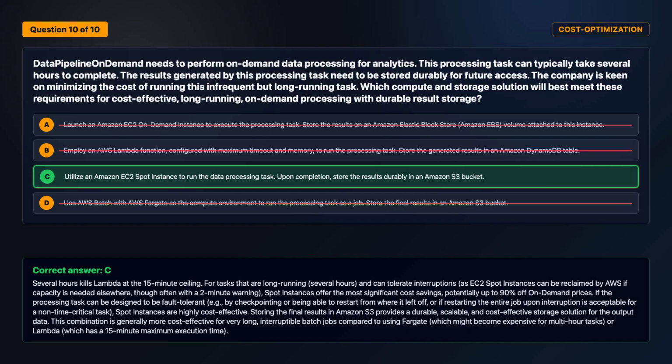If the processing task can be designed to be fault-tolerant, e.g. by checkpointing, or being able to restart from where it left off, or if restarting the entire job upon interruption is acceptable for a non-time critical task, spot instances are highly cost-effective. Storing the final results in Amazon S3 provides a durable, scalable, and cost-effective storage solution for the output data. This combination is generally more cost-effective for very long, interruptible batch jobs compared to using Fargate, which might become expensive for multi-hour tasks, or Lambda, which has a 15-minute maximum execution time.